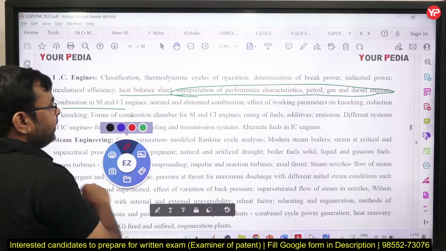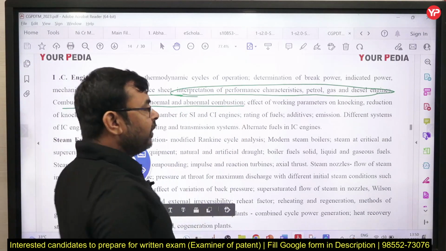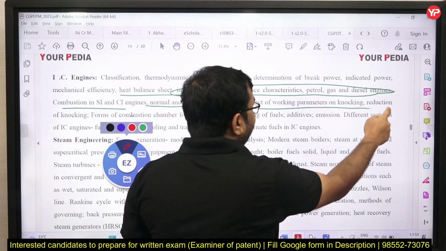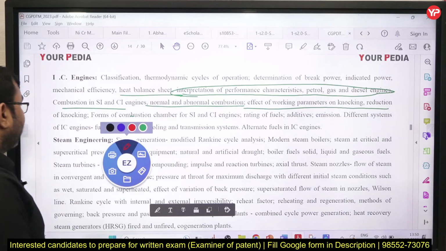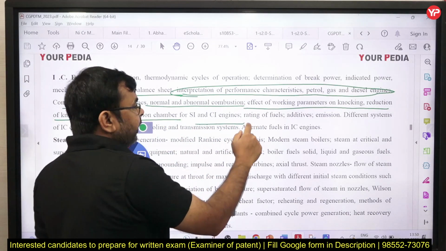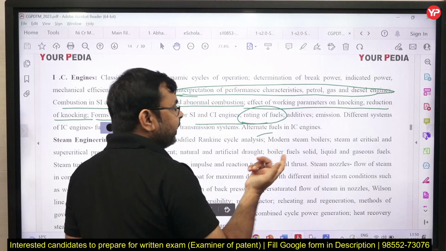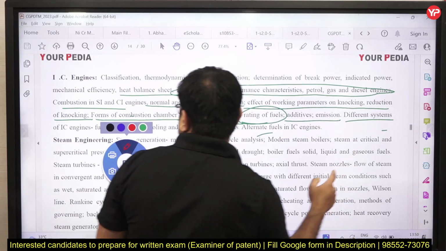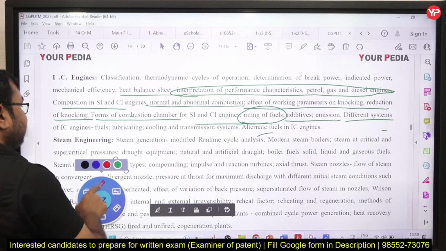And combustion of SI and CI engines, normal and abnormal combustion, in which we study knocking and detonation, effect of working parameters on knocking, reduction of knocking, combustion chambers of SI engines, rating of fuels, meaning octane and cetane number, types of additives, emissions, different systems of IC engine fuels.